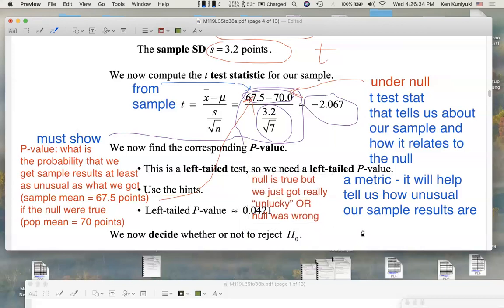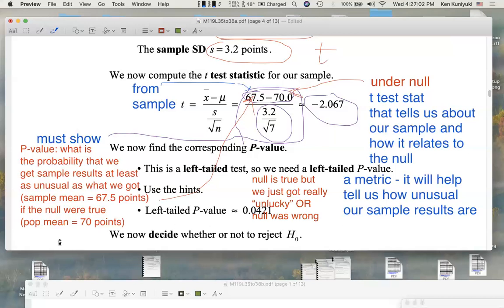So again, if we flip a fair coin, if we were to assume that the coin were fair, and we got 10 heads in 100 flips, what are we inclined to think? Are we going to think, wow, it's just a heavy tail day, a whole lot of tails, but I really think it's a fair coin? Or are you going to think there's something up with this coin? It's a biased coin. Well, we're probably going to think it's a biased coin.